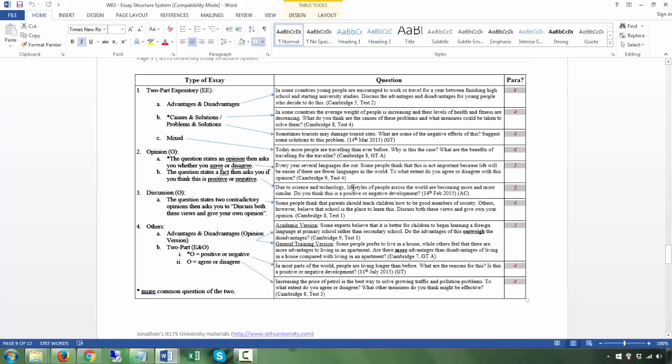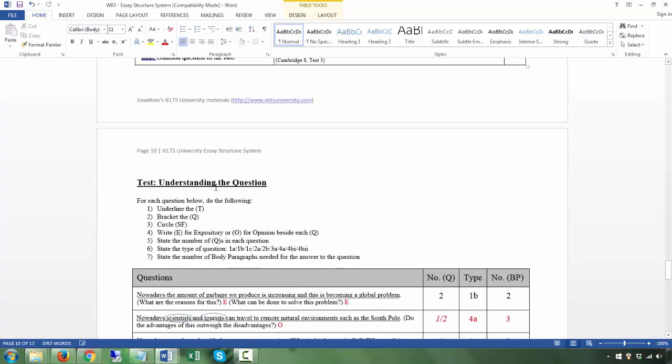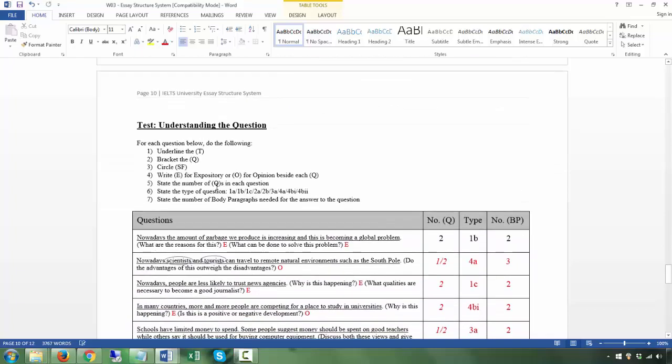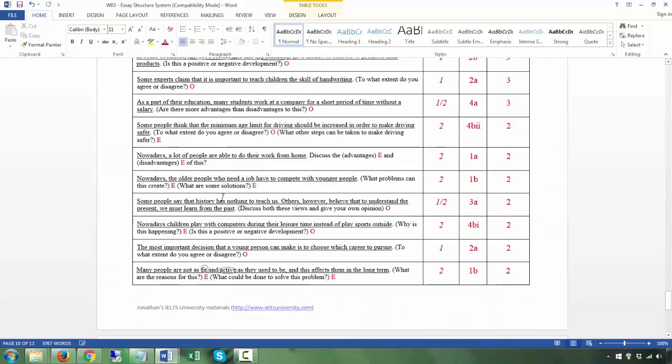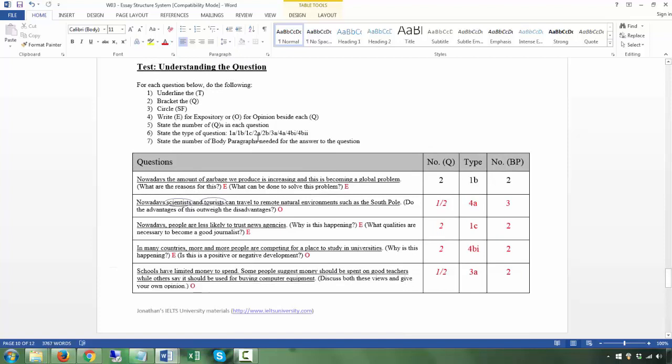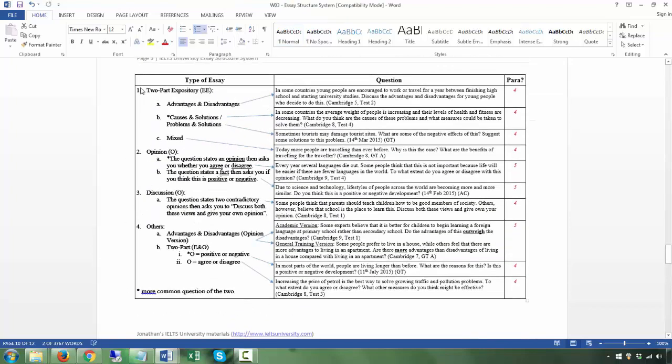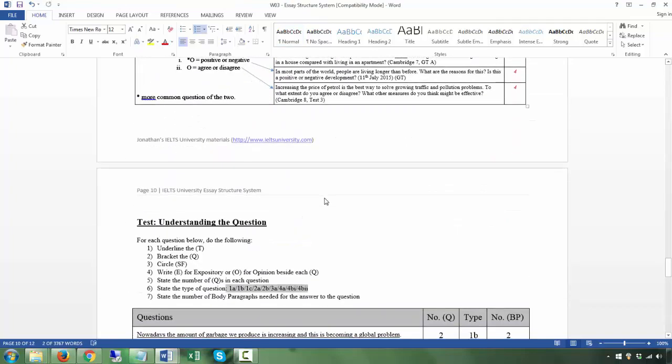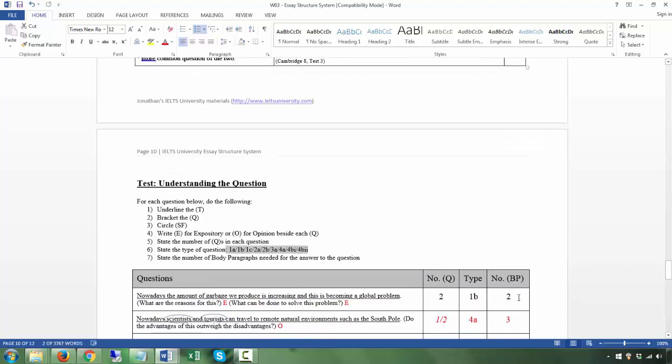All right, let me go to the last activity right now. This will consist of a number of essays, so what you have to do in addition to what we did before is to also mention the type of essay it is. So you're going to recognize what type of essay it is based on the categories here, and then you state the number of body paragraphs.